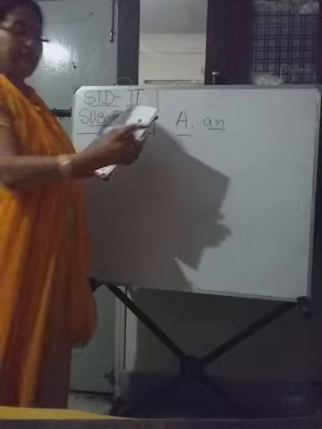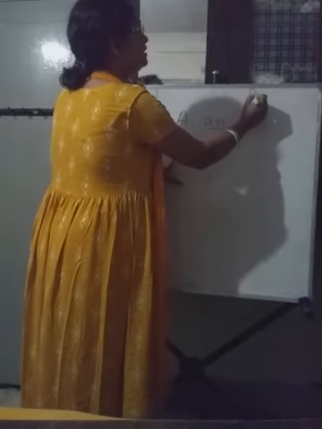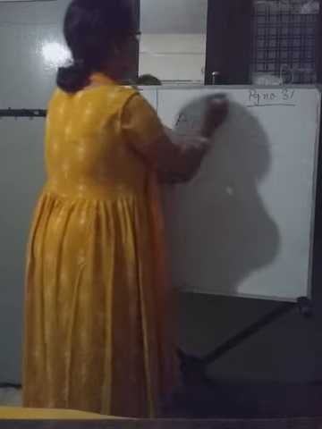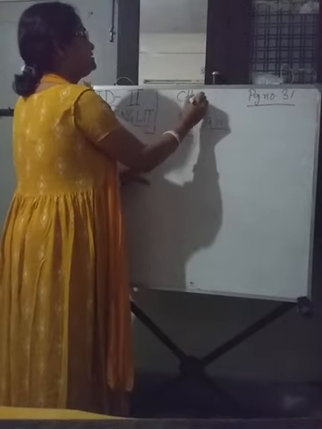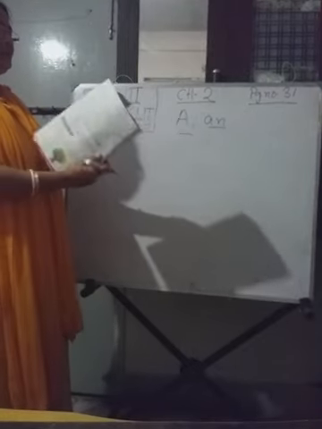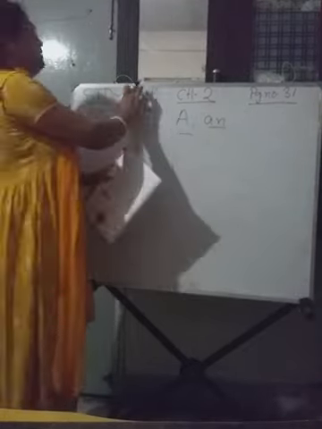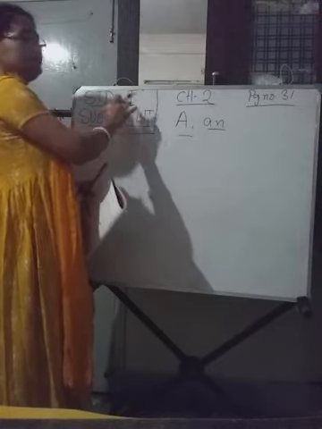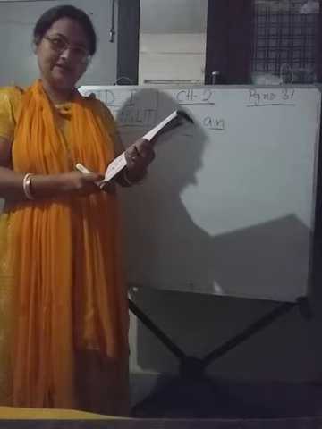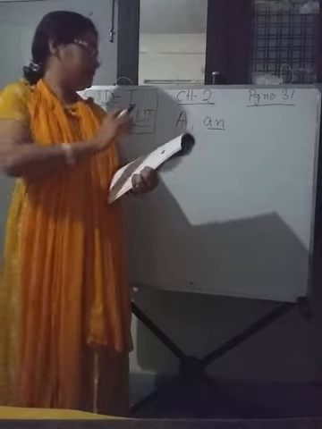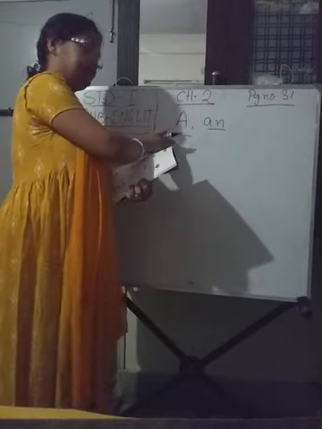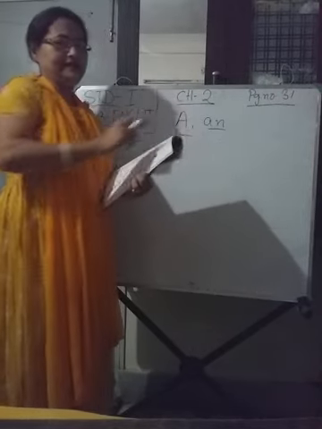We are doing page number 31, chapter 2, use of a and an.